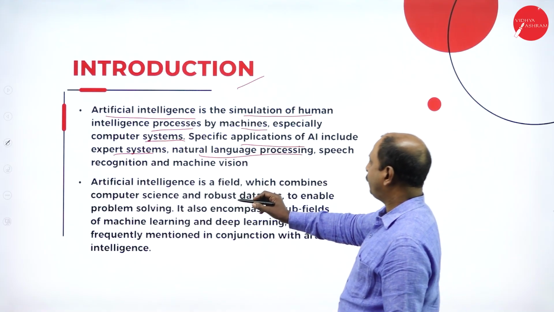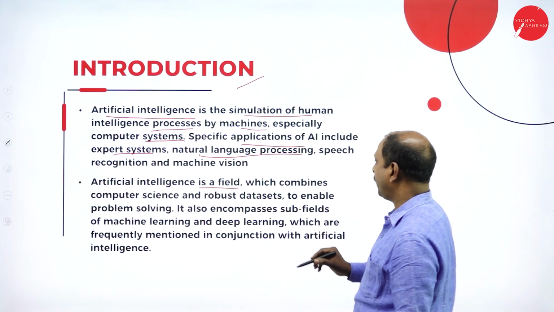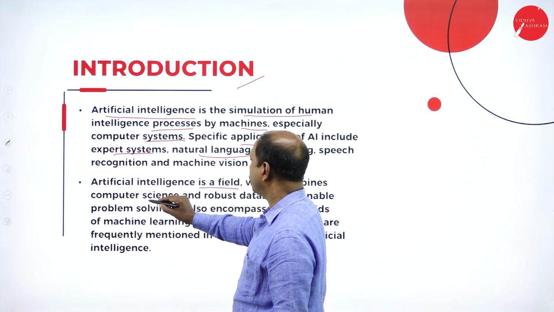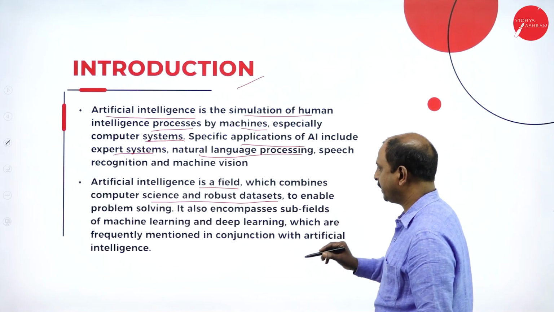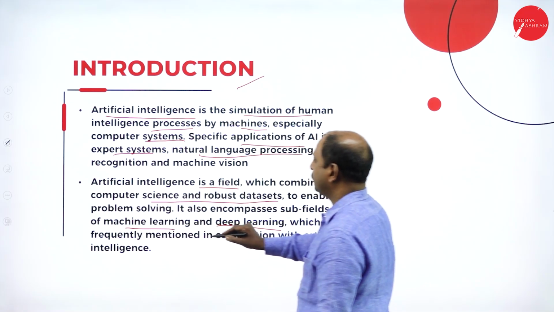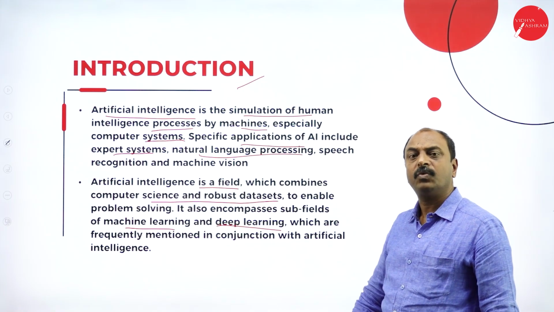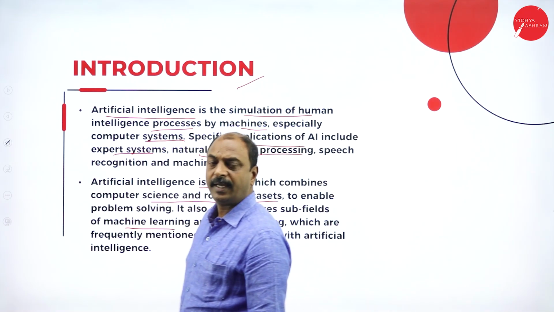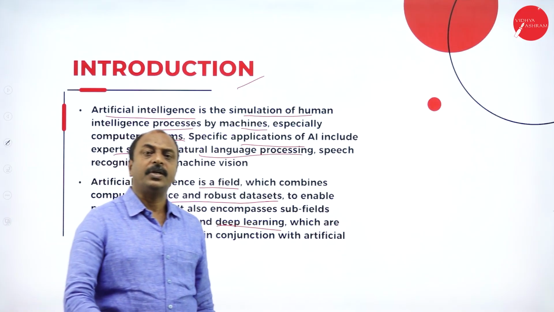And it is a field. AI is a field which combines computer science and robust data sets and deep learning and machine learning. See, these are the different fields involved in AI. So AI is a combination of different fields.